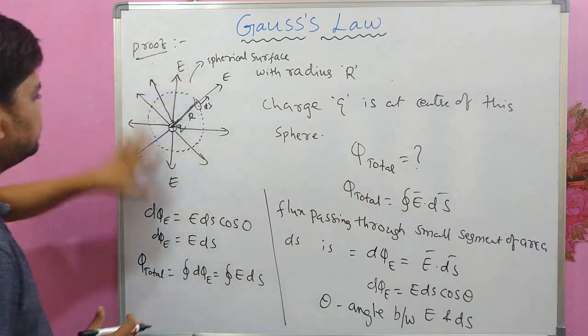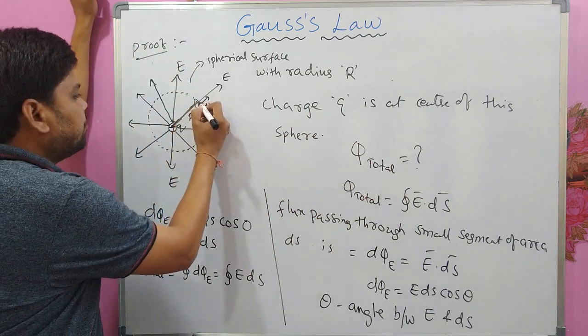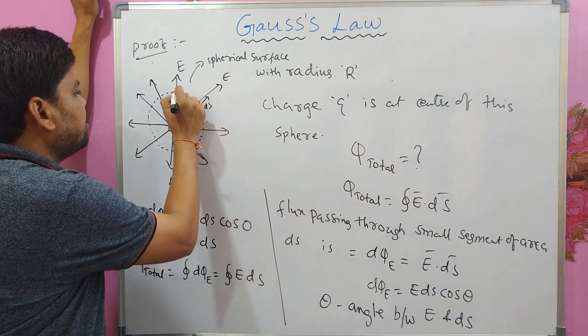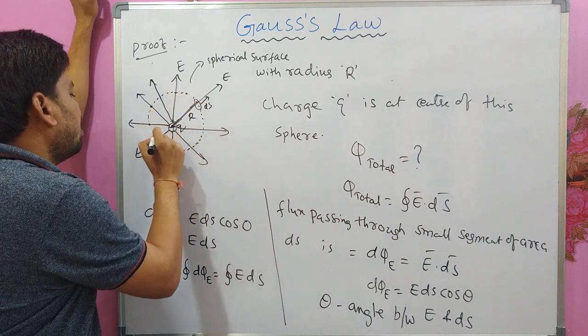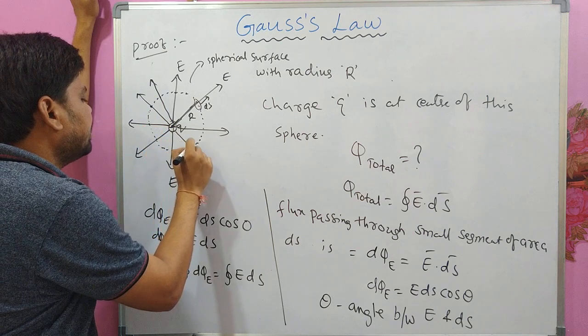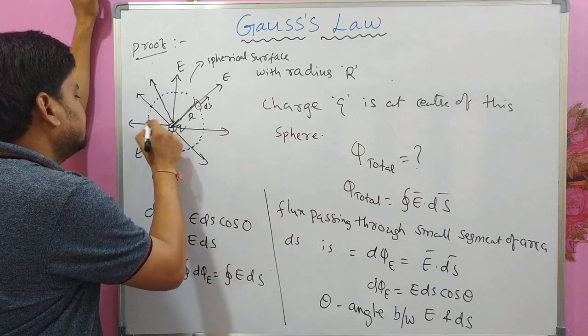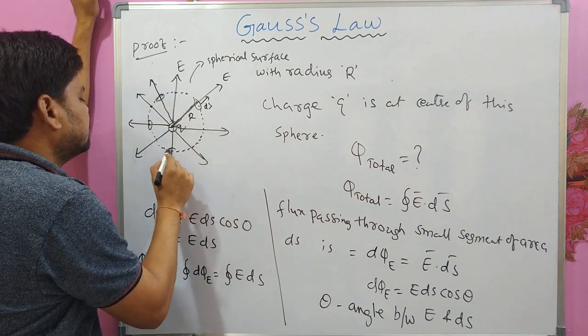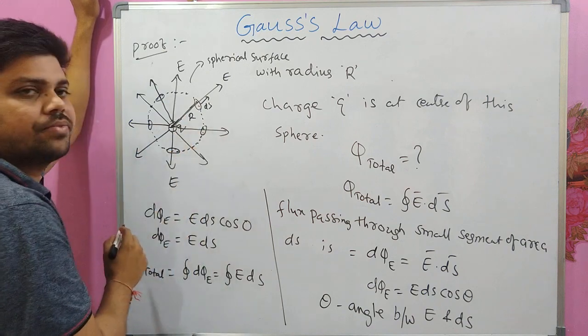Now if you observe this, the electric field is the same everywhere on this spherical surface. You take any point, for example here, here, here, here.